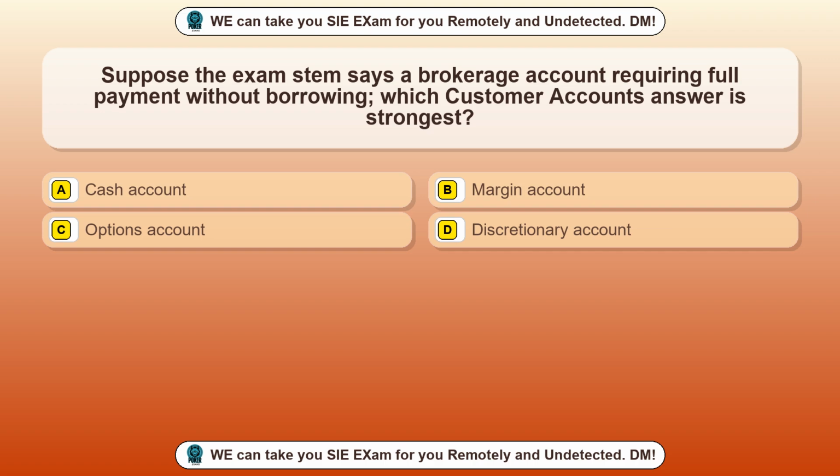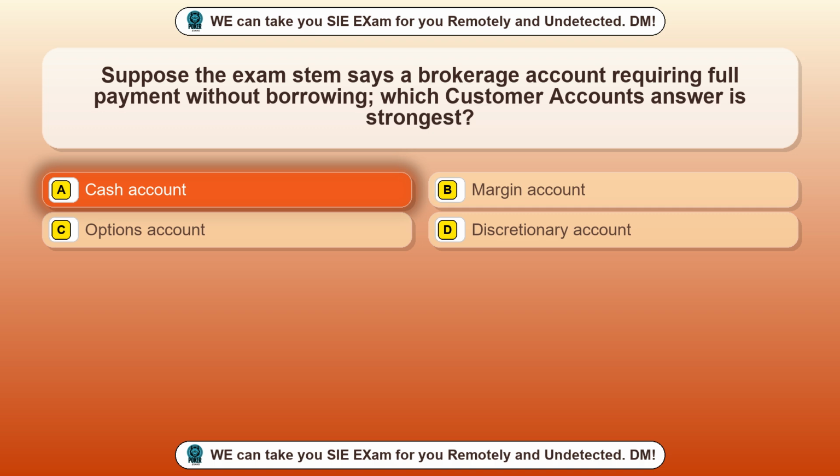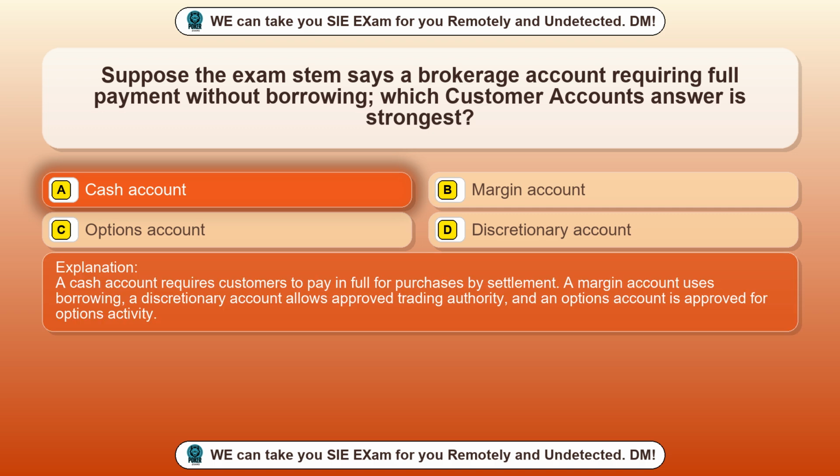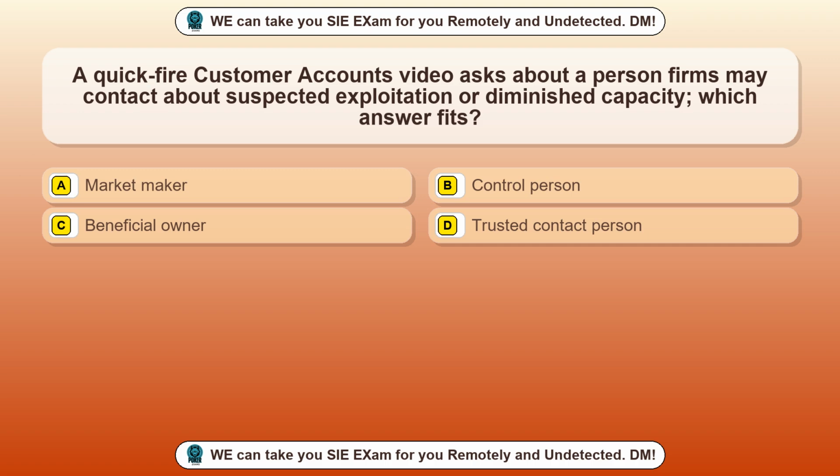Question 21. Suppose the exam stem says a brokerage account requiring full payment without borrowing. Which customer accounts answer is strongest? Option A, cash account. Option B, margin account. Option C, options account. Option D, discretionary account. The correct answer is option A, cash account. A cash account requires customers to pay in full for purchases by settlement. A margin account uses borrowing, a discretionary account allows approved trading authority, and an options account is approved for options activity.